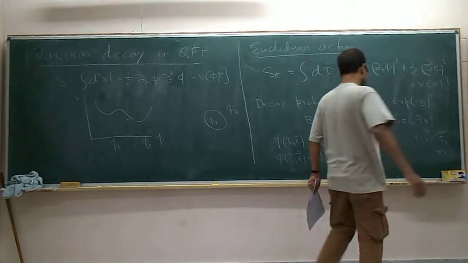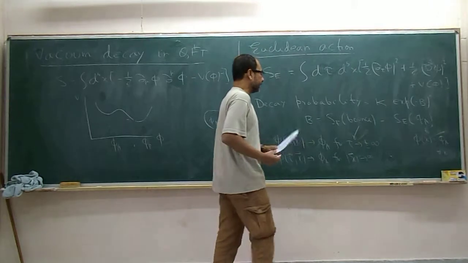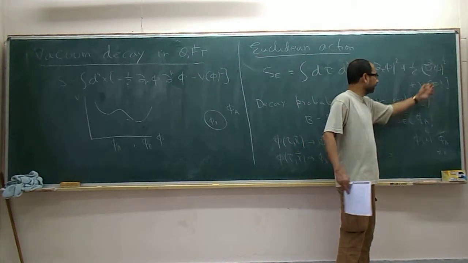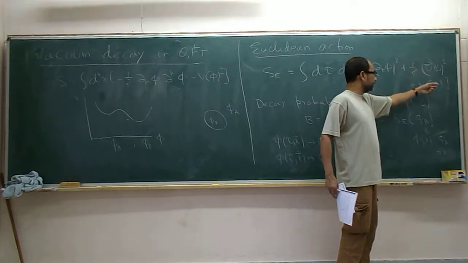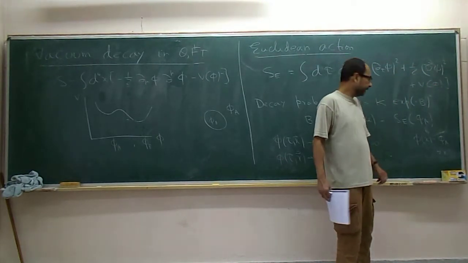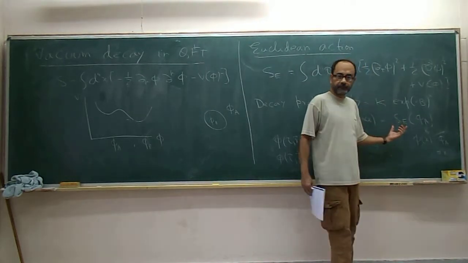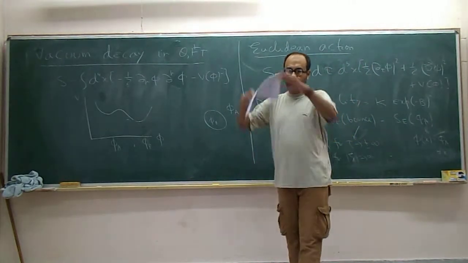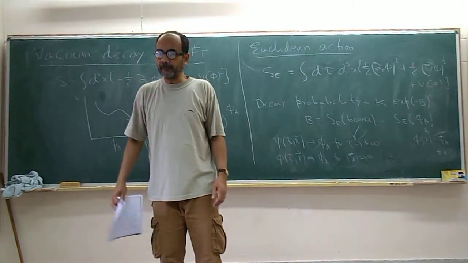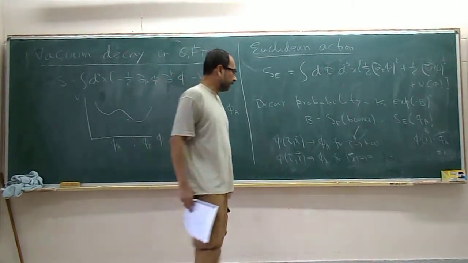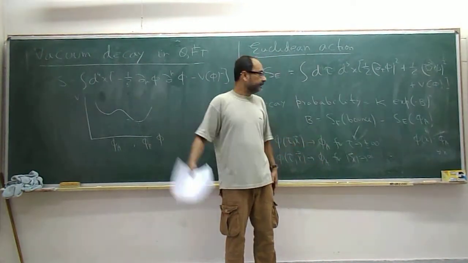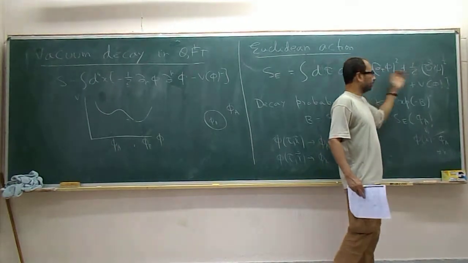So the idea here is that each of these may be infinite. In fact, the A_E of phi A you can easily see is infinite, because all the derivative terms are 0 and there is a V of phi A, so when you integrate it gives you infinity. But the difference is finite, because the bounce solution locally is different from phi A, but for large tau or large x, it becomes phi A. So the integral doesn't diverge to infinity.